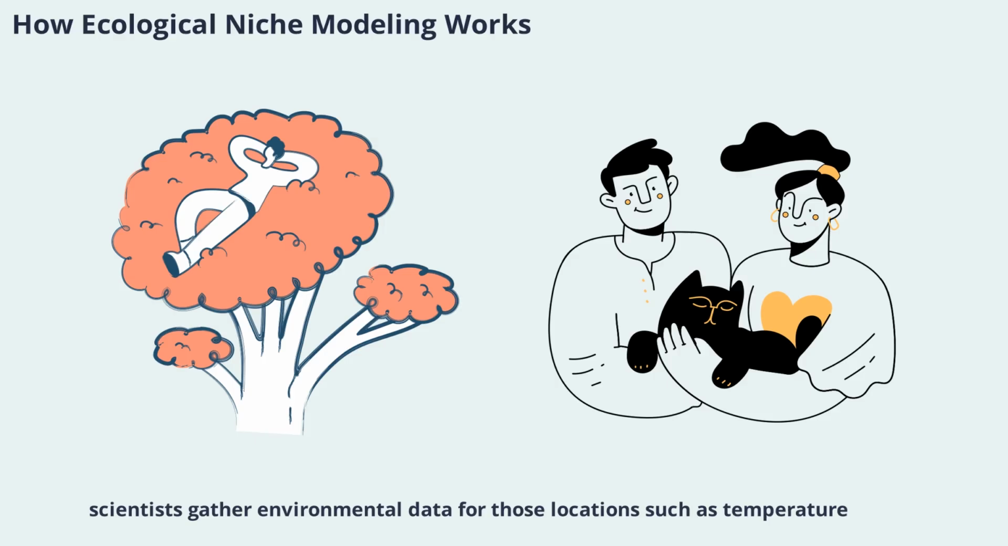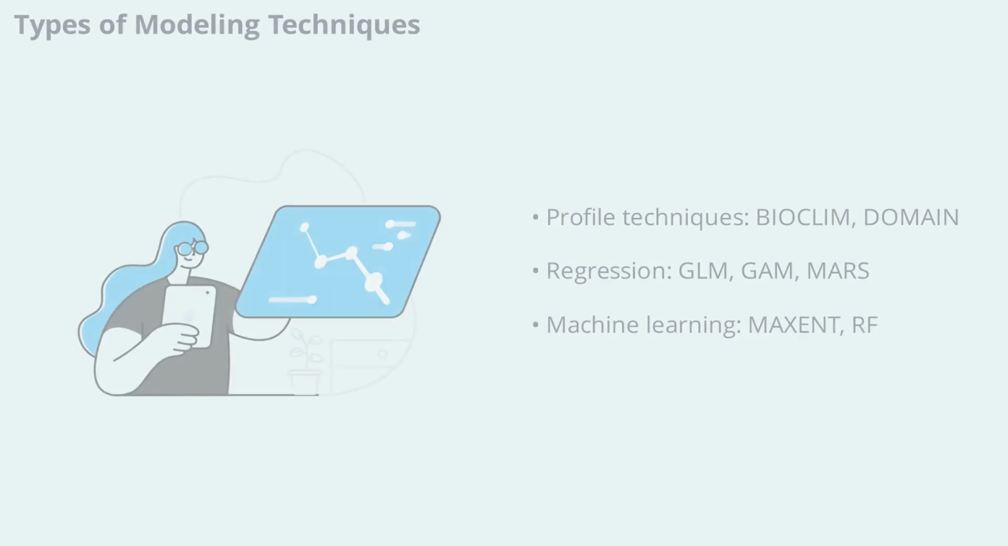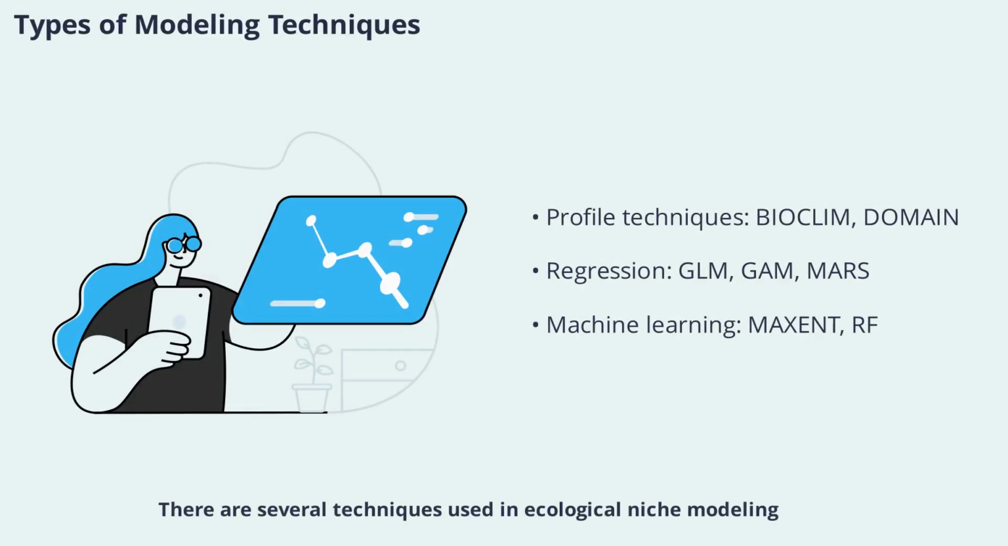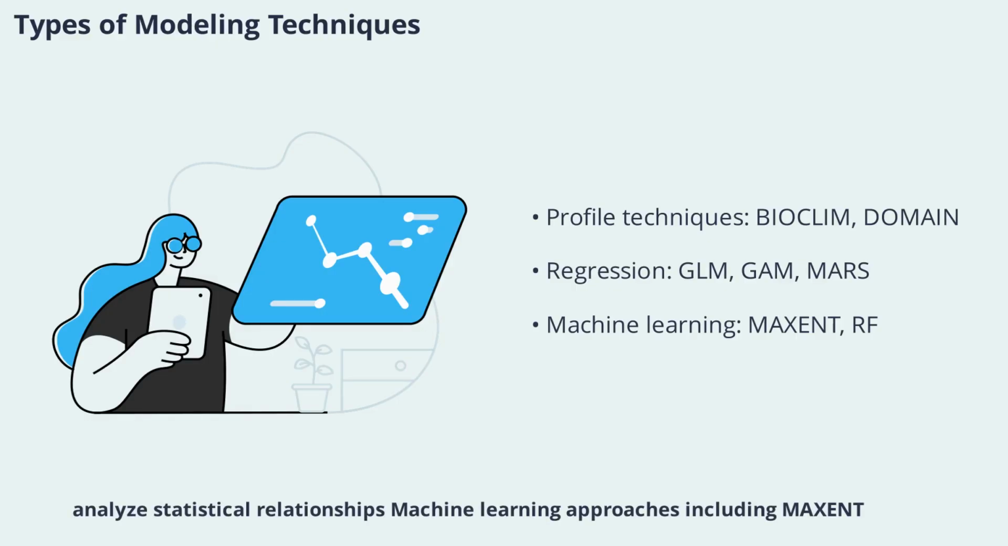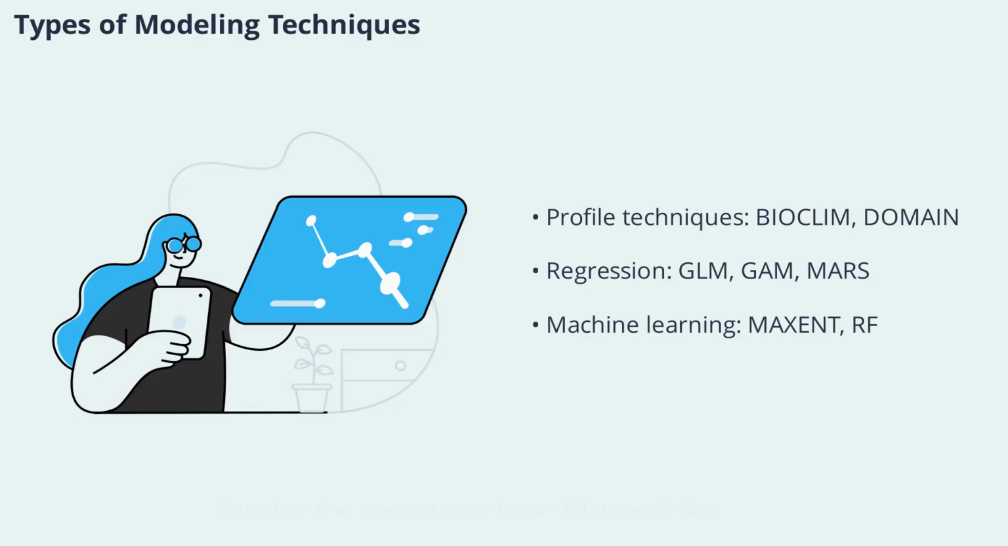Next, scientists gather environmental data for those locations, such as temperature, rainfall, or soil type. Computer algorithms then analyze the relationship between species presence and environmental conditions, producing a model that predicts where the species could potentially live. There are several techniques used in ecological niche modeling. Profile techniques like BIOCLIM and DOMAIN use environmental envelopes. Regression-based methods such as generalized linear models, GLM, and generalized additive models, GAM, analyze statistical relationships. Machine learning approaches including MaxEnt, artificial neural networks, and random forests can handle complex nonlinear data. Each method has strengths and is chosen based on the research question and data available.